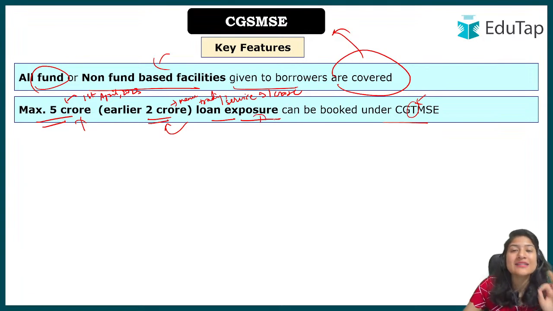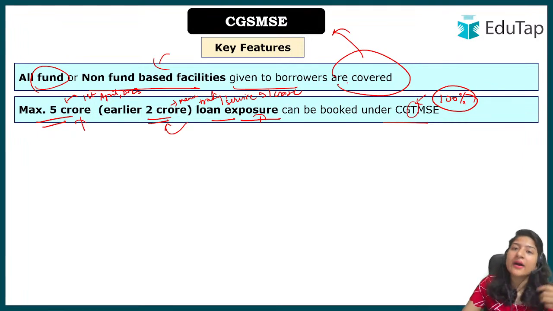It means loan exposure. We need to understand that if the government is going to guarantee 100% of the loan taken by micro and small enterprises, banks will become lenient. Banks will provide loans to anybody because they have the security that 100% of the loan will be repaid by the government of India, right?